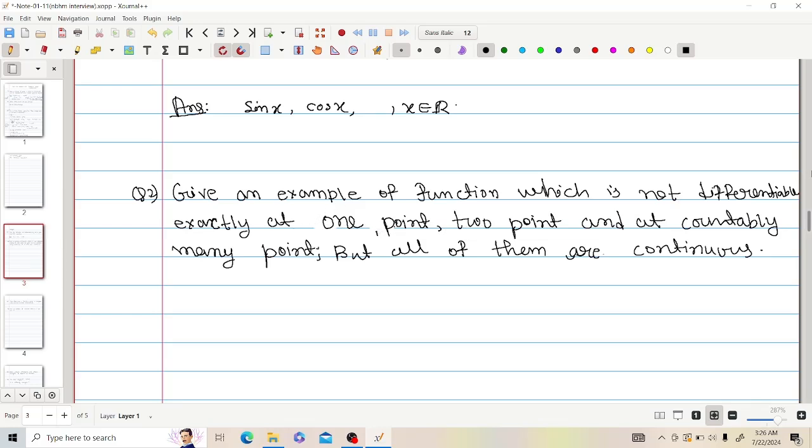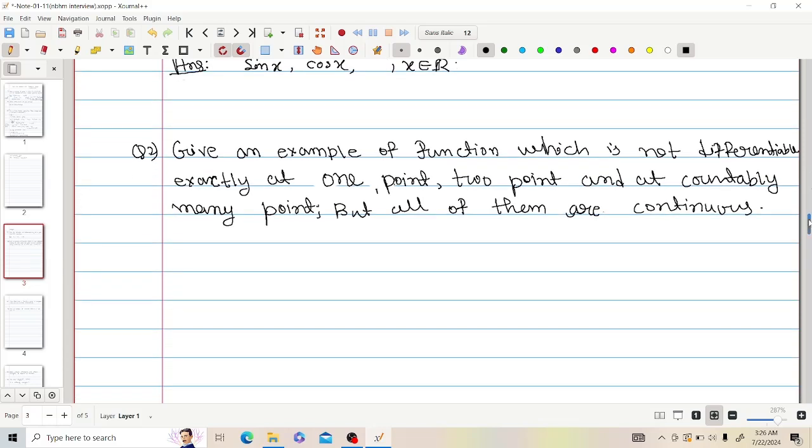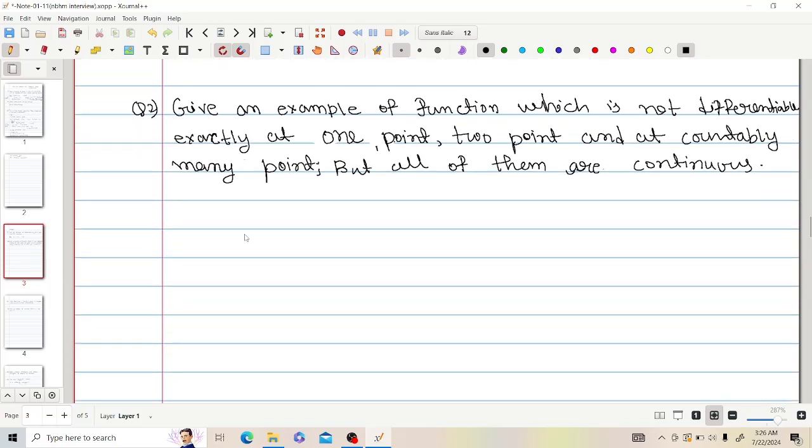First I asked, can I give the example graphically? They were very happy with this proposal, and I drew the graph like this, from 0 to a.